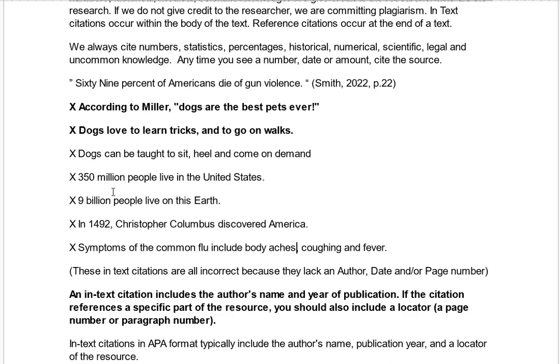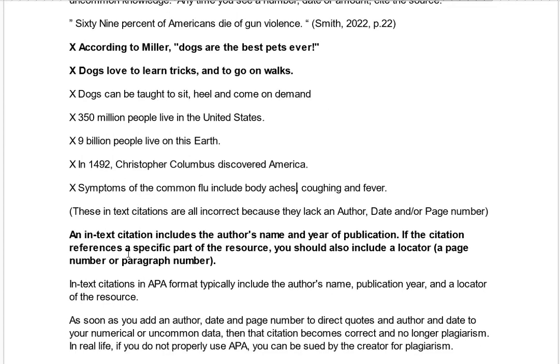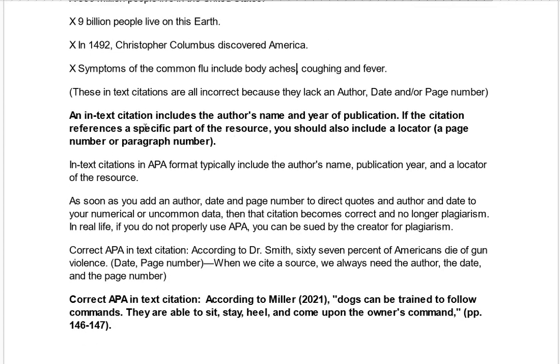So all of these are missing their author, date, and page number. All of these require an in-text citation because here you have a bunch of numbers, you have a historical fact, and you have a medical fact. In other words, common symptoms of the flu. That's a medical fact. So these in-text citations are all incorrect because they lack author, date, and page number.